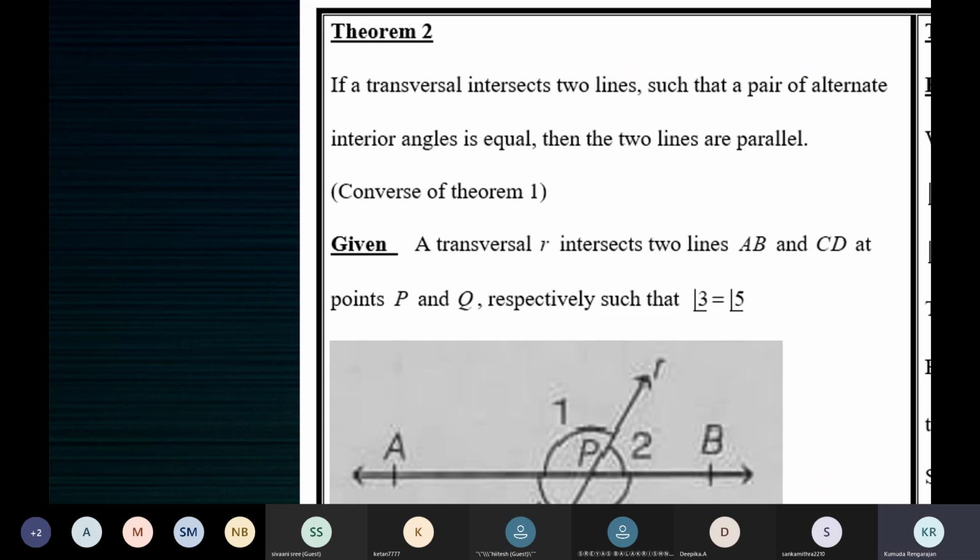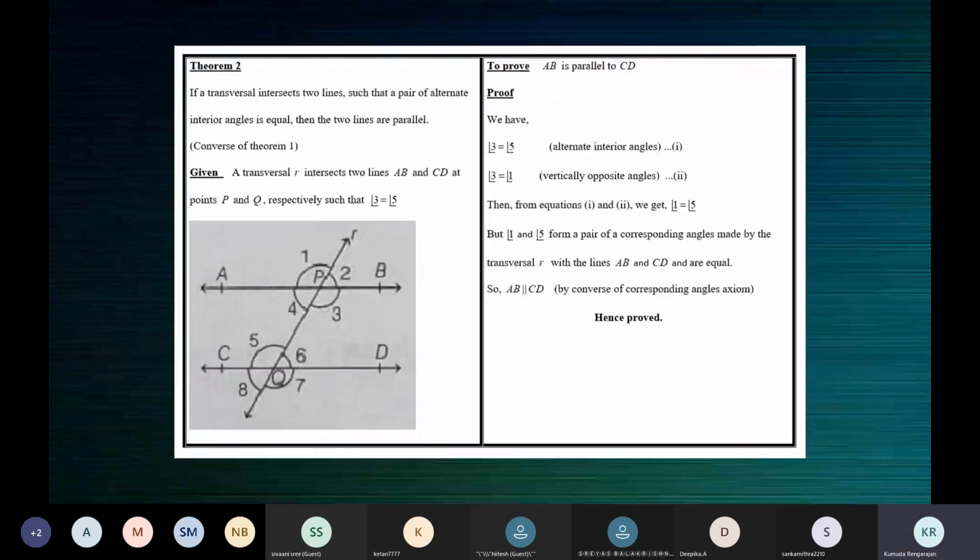Alternate interior angles are always formed when two lines are cut by a transversal. You know that the two angles are equal. Then you must prove that the lines are parallel to each other. Now, to prove that they are parallel, you must use the converse of corresponding angles axiom, because only that states that the lines are parallel. Let's go back to that.